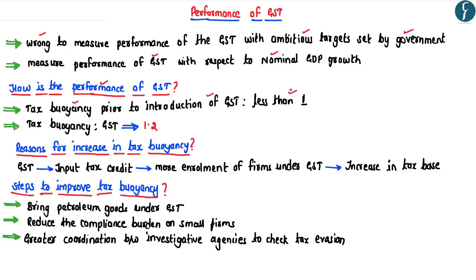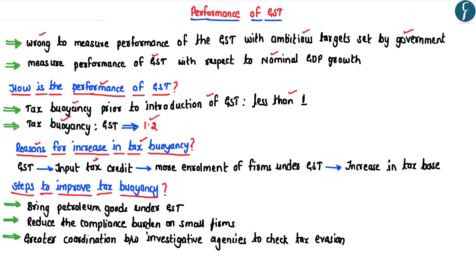In other words, for a number of taxes such as the state value added taxes or the central indirect taxes, the tax buoyancy was less than 1. However, after the introduction of GST, the tax buoyancy has now increased to 1.2, which means to say the tax revenue from the GST has increased by a much higher value as compared to the nominal GDP growth rate. Now, one possible reason for this increase in the tax buoyancy of the GST is on account of the input tax credit given to the firms.